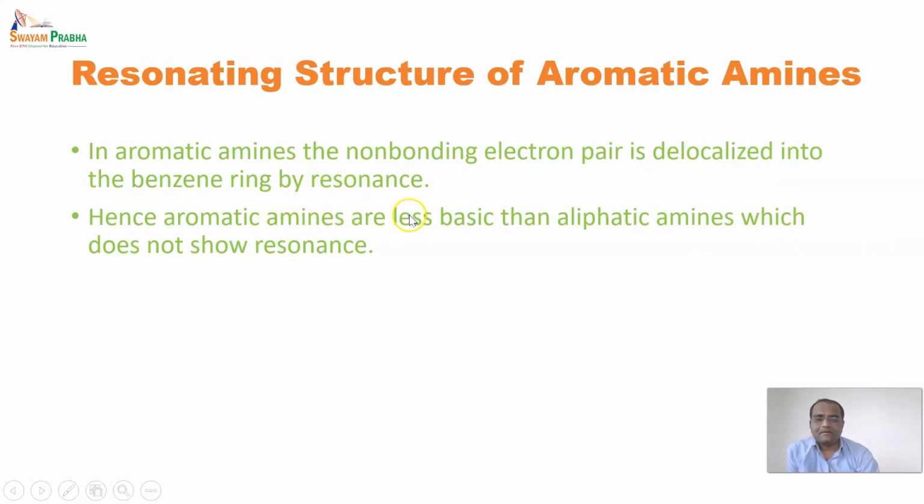Hence aromatic amines are less basic than aliphatic amines, which do not show resonance, because there is no delocalization of an electron pair. Here there is space for delocalization of the electron pair in the benzene ring. So that is why the electron pair can be delocalized.